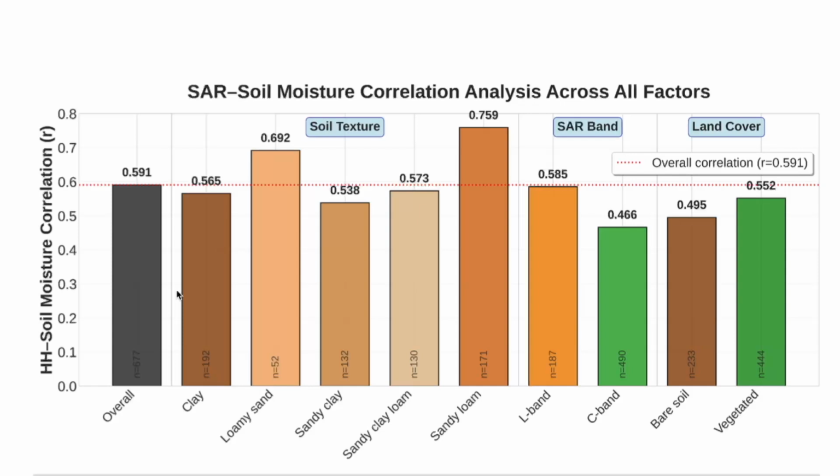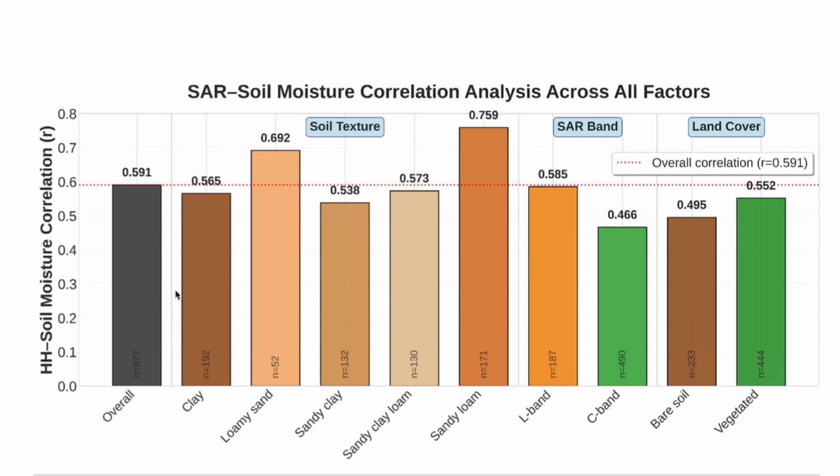Now you may ask, why focus on HH? Because I found that HH showed a stronger and more consistent relationship with the soil moisture. And also in most studies, it's the most informative feature. And in our dataset too, HH was the most informative feature, as we can see in the later slides. So that's why I